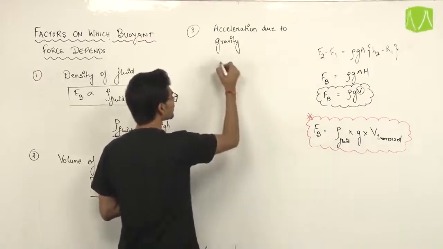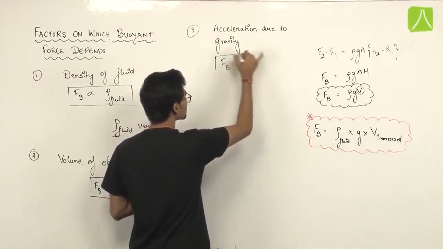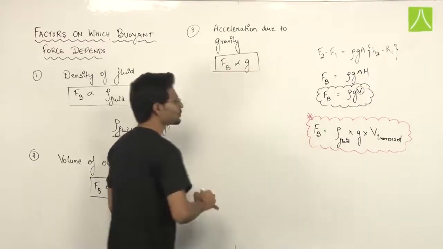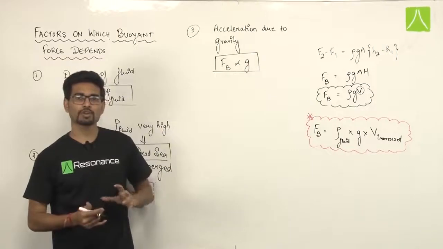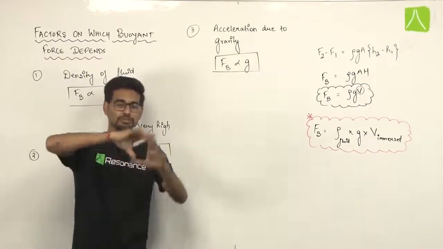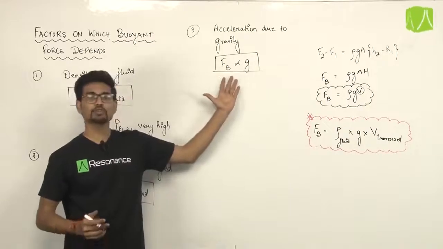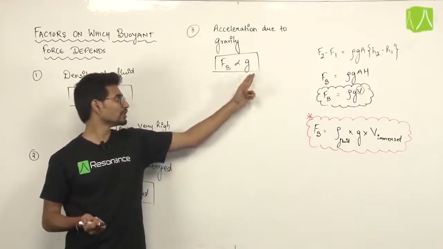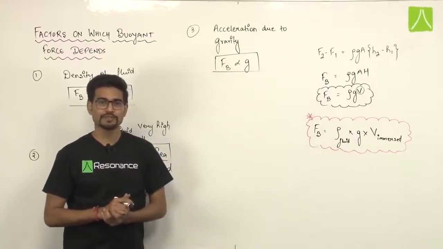See, we can see from the formula that FB is directly proportional to g. So यहाँ से क्वेश्चन कैसे बन सकते हैं कि अगर आप एक बॉडी को जो कि पानी के अंदर सबमर्ज्ड है और उस पूरे सिस्टम को आप मून पर ले गए फ्रॉम अर्थ, so what will be the changes in buoyant force? I know g will be g by 6, so buoyant force will be 1/6.